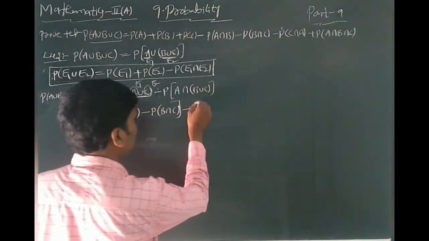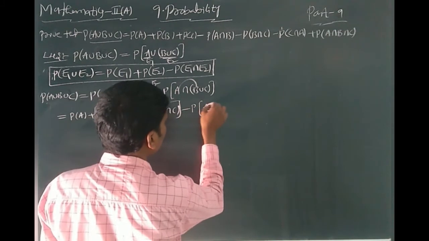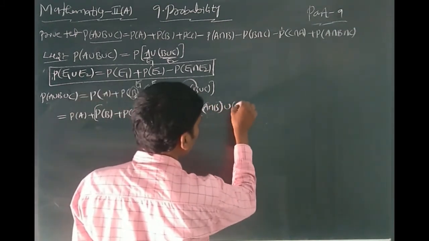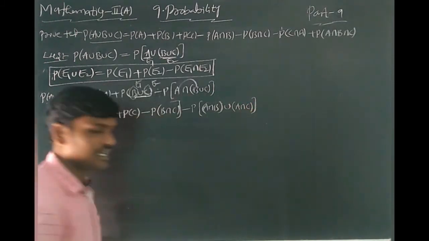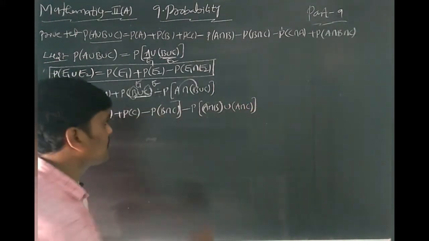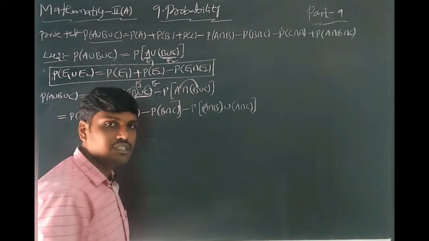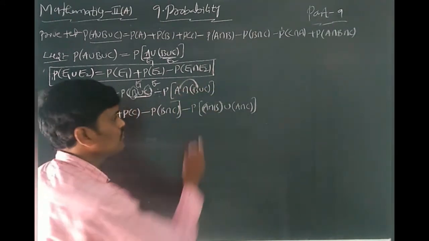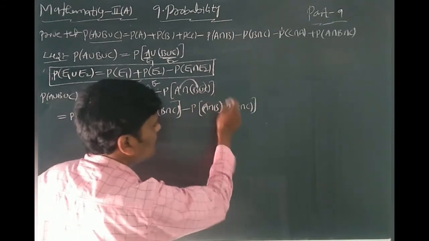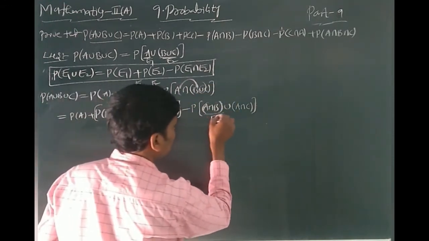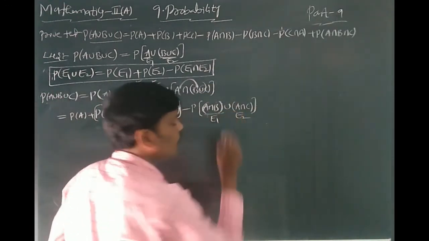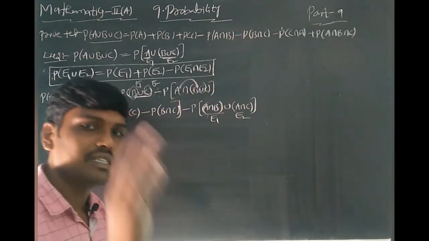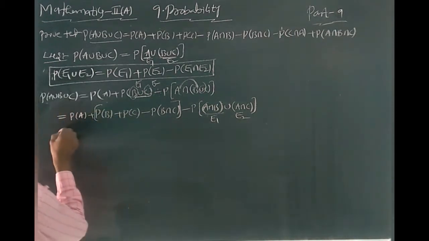After that, minus P of, you can write this one is A intersection B union A intersection C. Correct or not, students? Once again check. A intersection B is one term, and A intersection C is another term. The relation between these two is union. Once again, this one is E1, this one is E2, P of E1 union E2. Once again, you can use the addition theorem of probability.